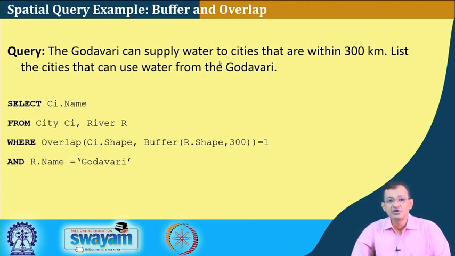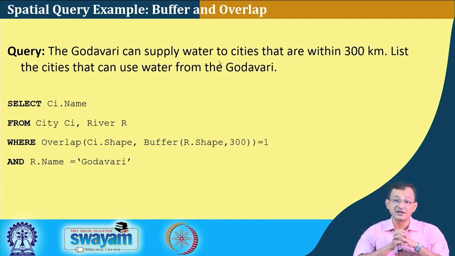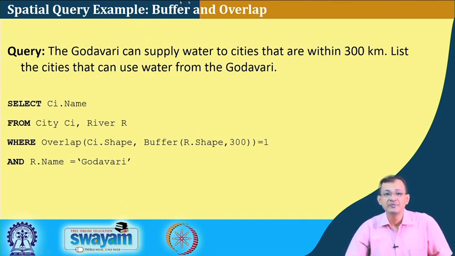So, select C1.name from city C1, river R where overlap(C1.shape, buffer(R.shape, 300)) equal to 1 and the river name equal to Godavari. So, you see what we are doing. What is our objective? I have a river and I have different cities around. From the river, I want to find out which cities lie within 300 kilometers.